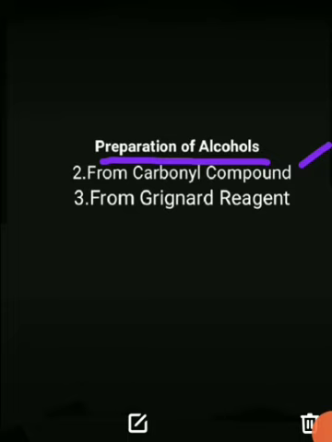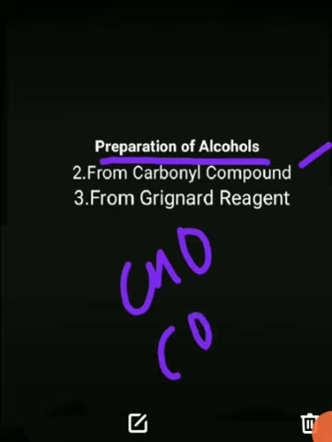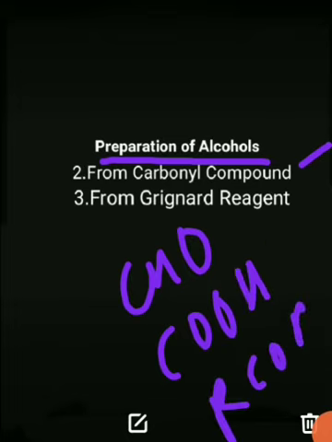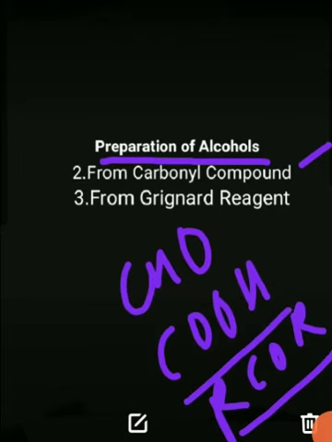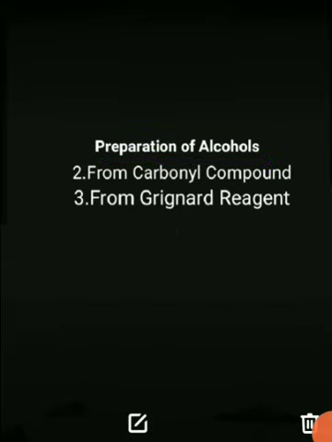Now we are going to discuss the preparation of alcohols from carbonyl compounds, and you know very well about carbonyl compounds. That may be CHO, that is aldehyde, that may be ketone, RCOR, or carboxylic acid, COOH. So from them we are going to prepare alcohols. And one more thing, students, one topic is left in the preparation from alkene, that is hydroboration oxidation. So let us discuss each of them.